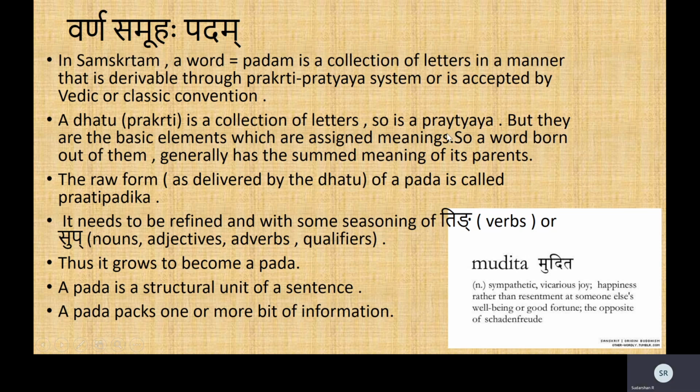For example, in the word karaniya, the dhatu is kar, and aniya is the pratyaya. None of them are complete in their meanings. Kar means to do, aniya is should do. So should do is karaniya. Something which should be done is karaniya. In that way, the word karaniya is derivable by the Prakriti Pratyaya system.